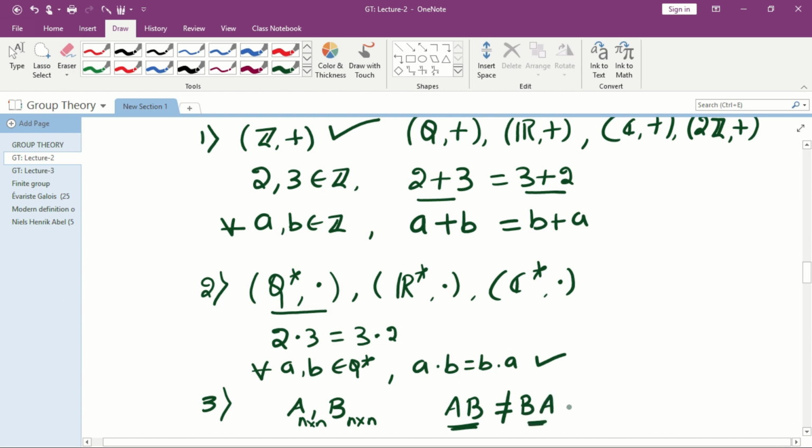Therefore, the set of all matrices under matrix multiplication, over reals, is not an abelian group. So you can consider other examples for non-abelian groups.